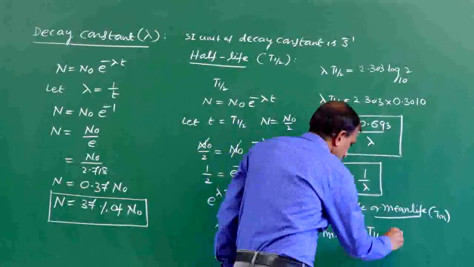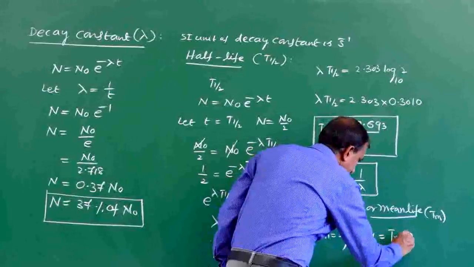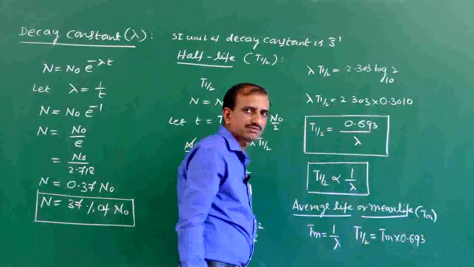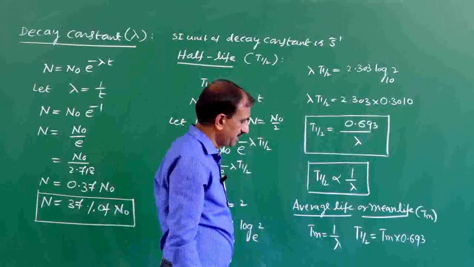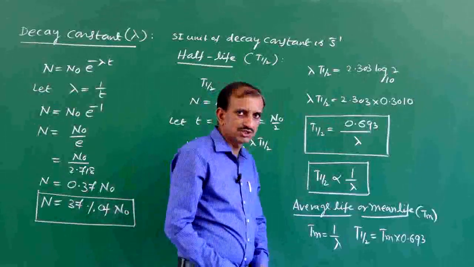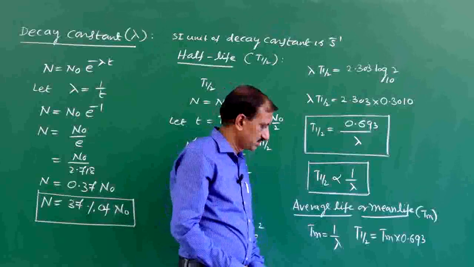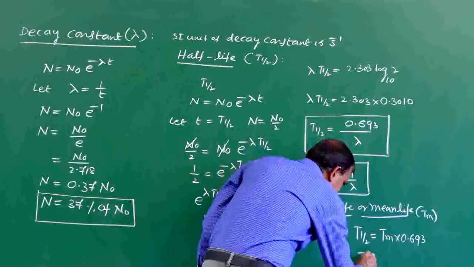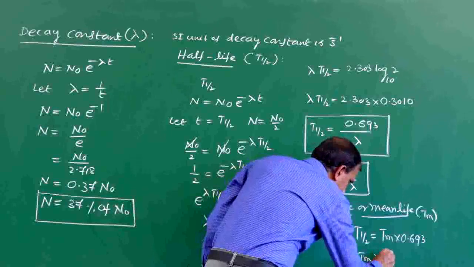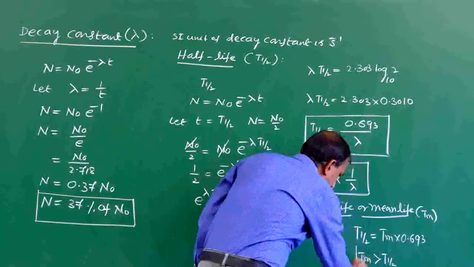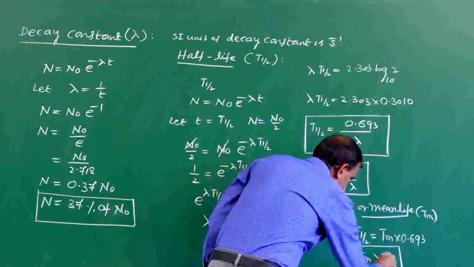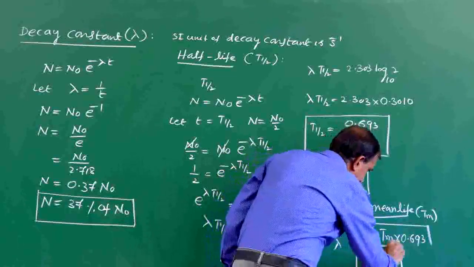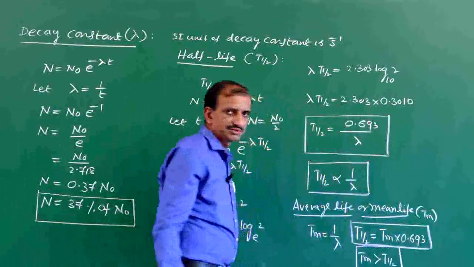Therefore, T half-life is equal to T mean life into 0.693. Therefore, T mean life is greater than T half-life. This is the relation between T half-life and T mean life.